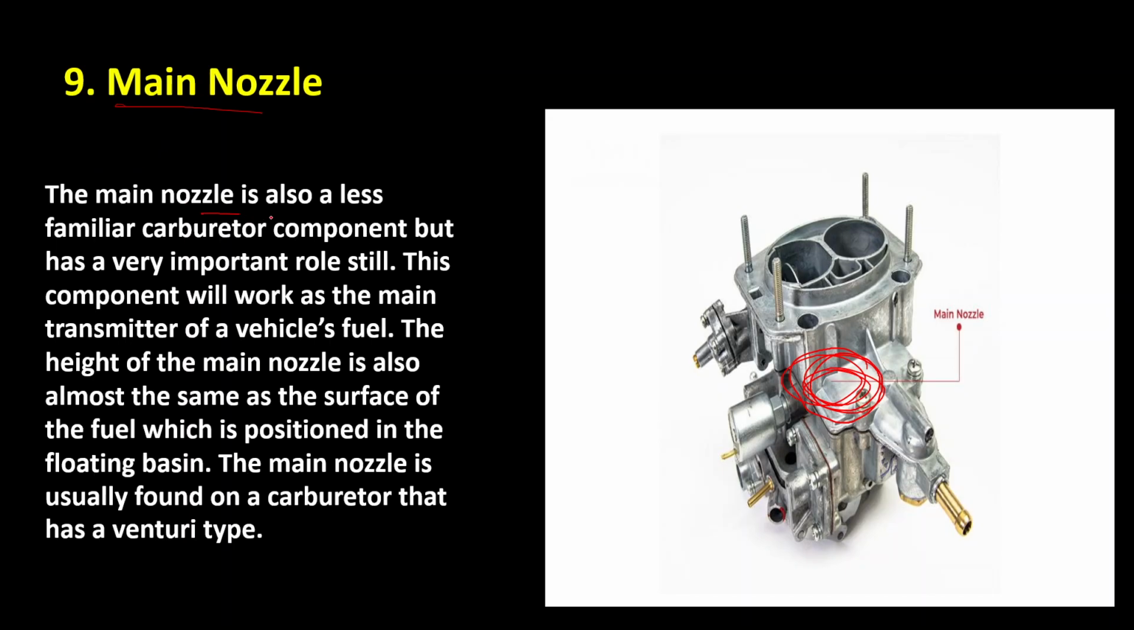The main nozzle is also a less familiar carburetor component but has a very important role still. This component works as the main transmitter of the vehicle's fuel. The height of the main nozzle is almost the same as the surface of the fuel, which is positioned in the floating basin. The main nozzle is usually found on a carburetor that has a venturi type.